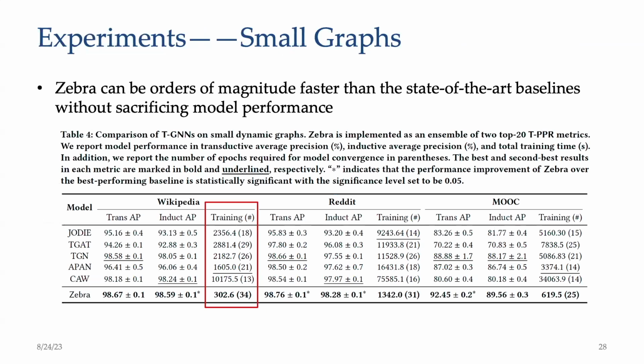The table shows the experiments on large dynamic graphs. Zebra is 1 to 2 orders of magnitude faster than the compared baselines in total and per epoch training time. Zebra is computationally simple, as it avoids the tedious process of temporal message passing by efficiently solving the top k TPPR query. Besides, Zebra can even outperform the best baseline in prediction accuracy.